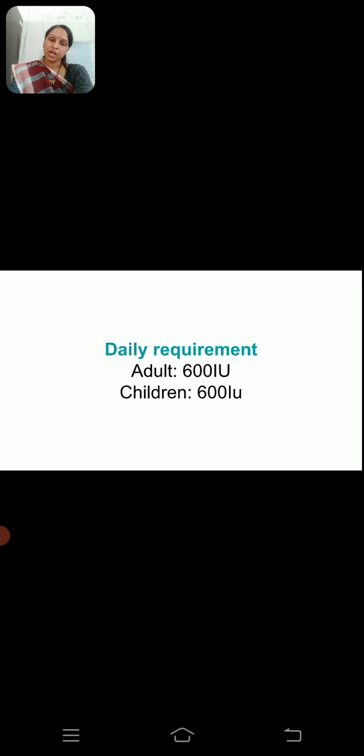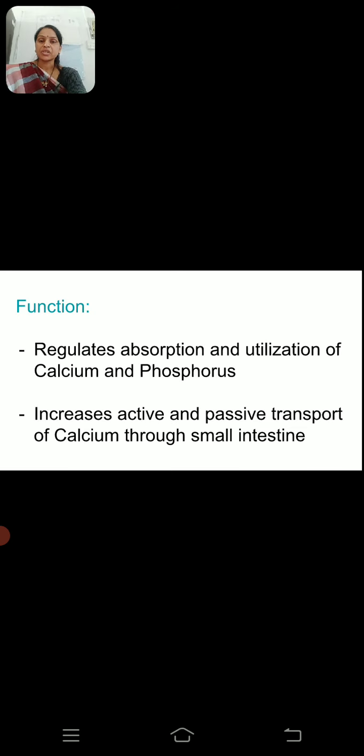Next one, that is the daily requirement. The minimum requirement of vitamin D in an adult human being is 600 international units, while in case of children also it is 600 international units. Comparatively it is more in children because of their growth period or developing stages. It is required in more quantity compared to adults.